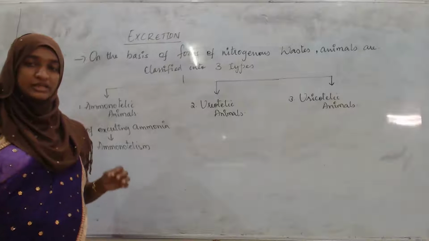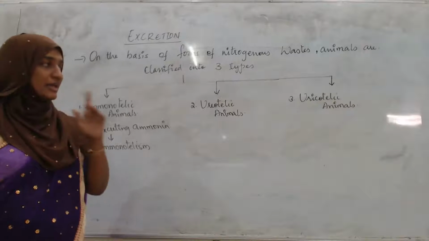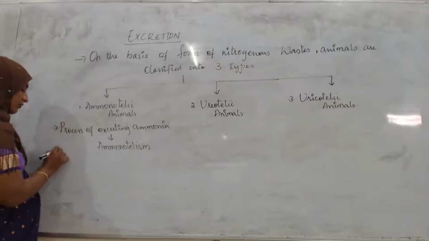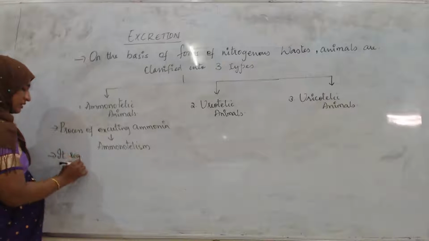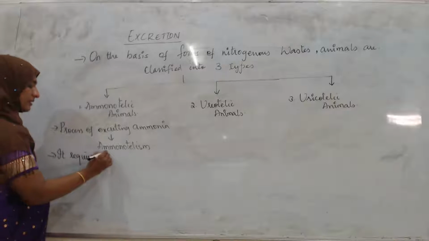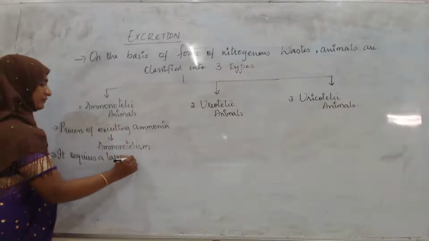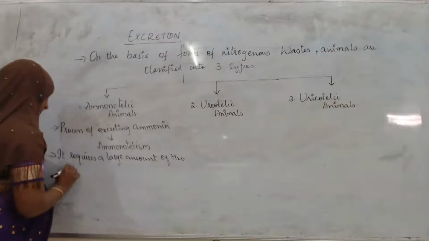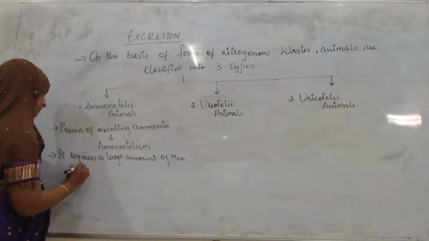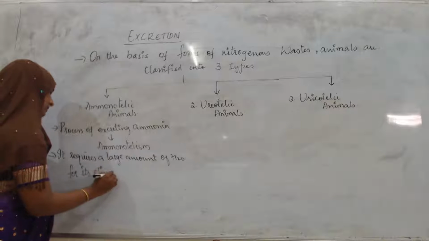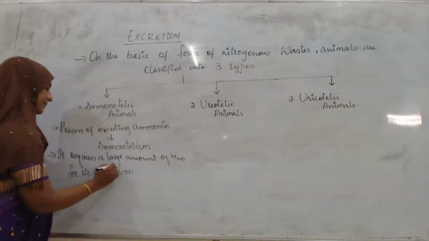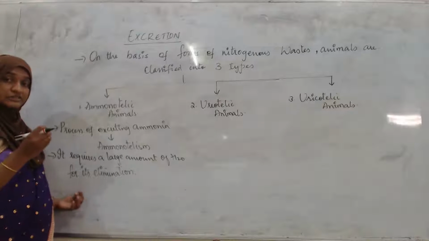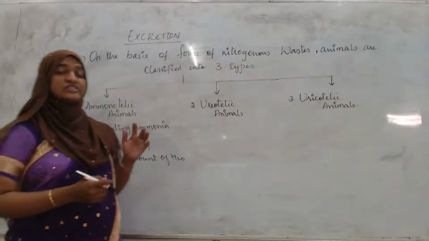Okay. So, what are the examples? As I told you, it requires a large amount of water for its elimination.